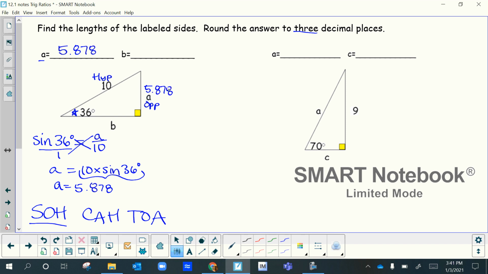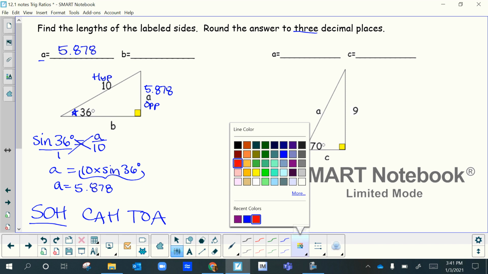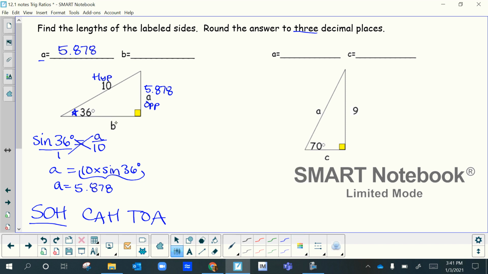5.878. And so now we're going to solve for b. Okay, I'm going to pick a different color so we can see what it looks like. So b is the adjacent side. So I'm going to put a little A next to that, for adjacent. That's adjacent next to the angle. And I'm going to still use the hypotenuse because it's a pretty simple whole number of 10. What uses adjacent and hypotenuse? This one here, cosine. So I'm going to write cosine of 36 degrees equals little b over 10.